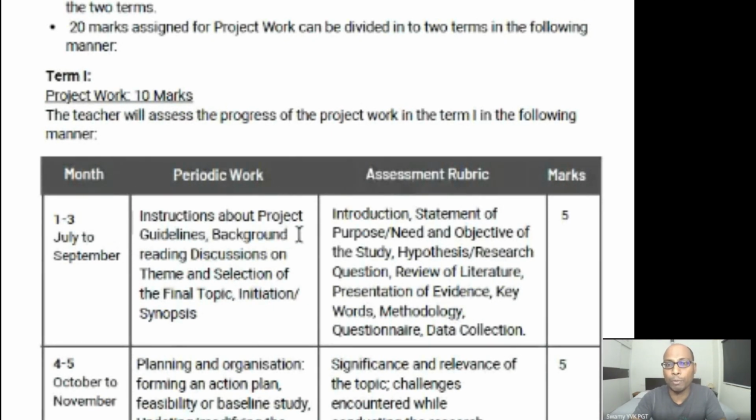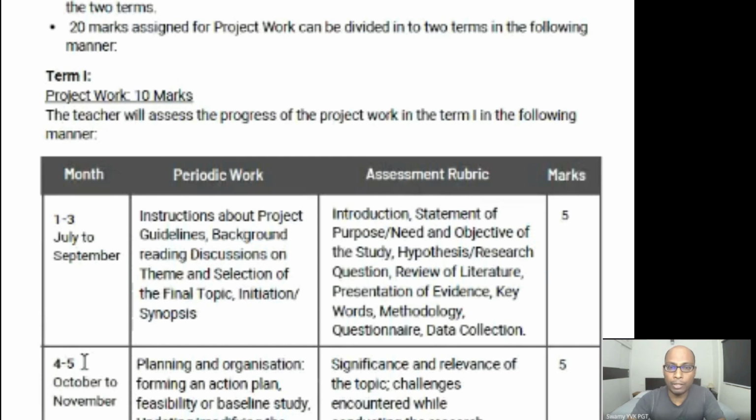Periodic work, instruction about project guidelines, background reading, discussions on the theme and selection of the final topic, initiation, synopsis. Now, the assessment rubric will give you introduction, statement of purpose, need and objective of the study, hypothesis, research question, review of literature, presentation of evidence, keywords, methodology, questionnaire, data collection. These are for 5 marks. So as September is already over and we are in the month of October, you have to complete even this part during autumn break. You start working on the project during autumn break, so you'll get some clarity and some time to work on this.